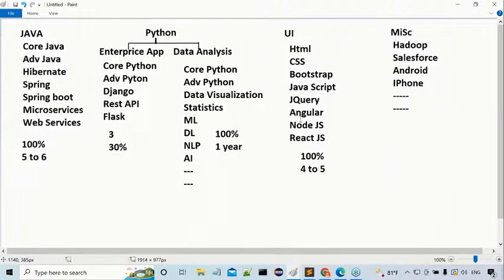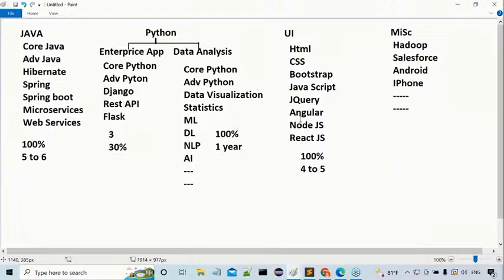No, UI developer. Why? Because that UI learning process is very simple, not too much hard work. But the Java learning process is somewhat difficult, but at the same time it is in demand, and at the same time we are able to get a very good identity. Understand my point clearly now? Right, sir. So these are the demand and how much duration we are able to provide, we are able to attempt for all these things now.